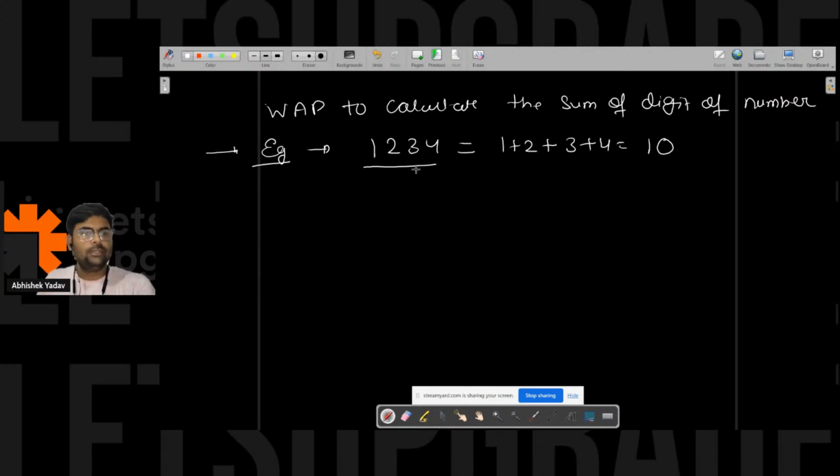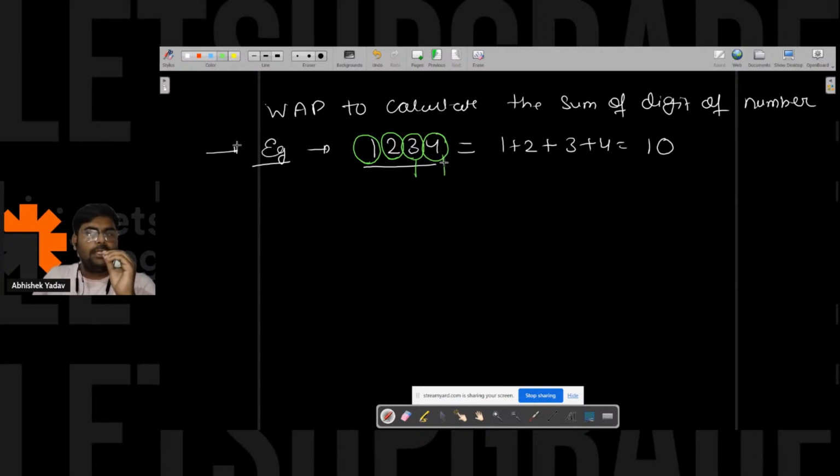Modulo operator, Shubham, yes. If I am a complete beginner, I can see one thing that I am doing: I am extracting a digit. I am extracting 4, I am extracting 3, I am extracting 2, I am extracting 1. After extracting a digit, what am I doing?